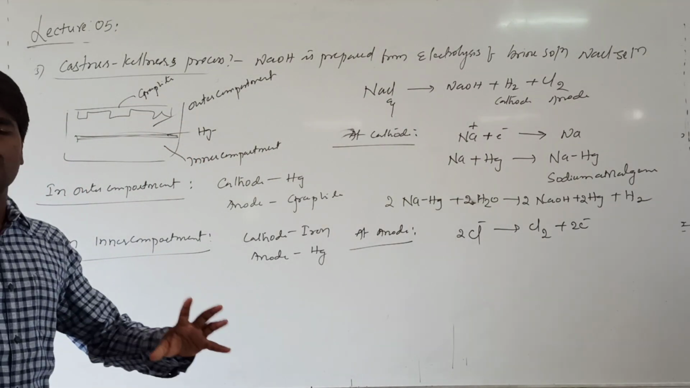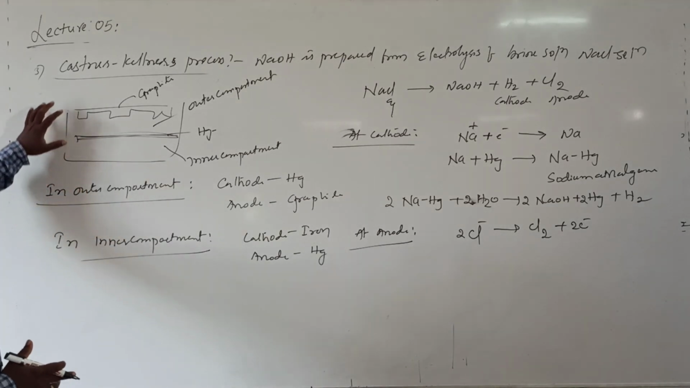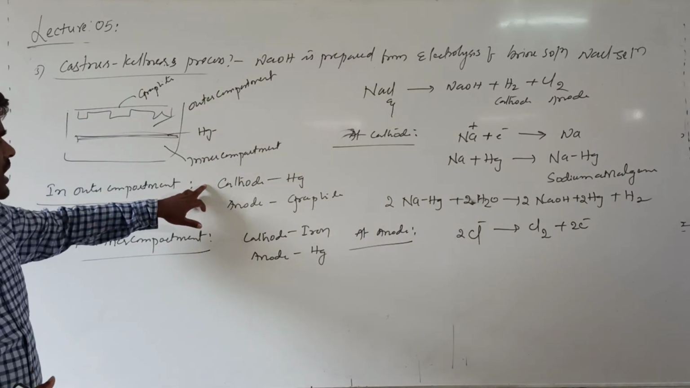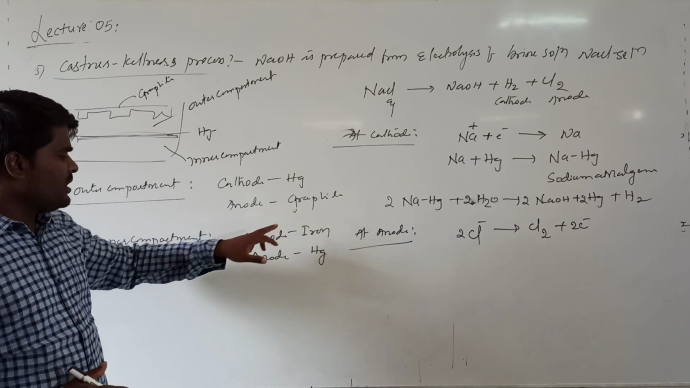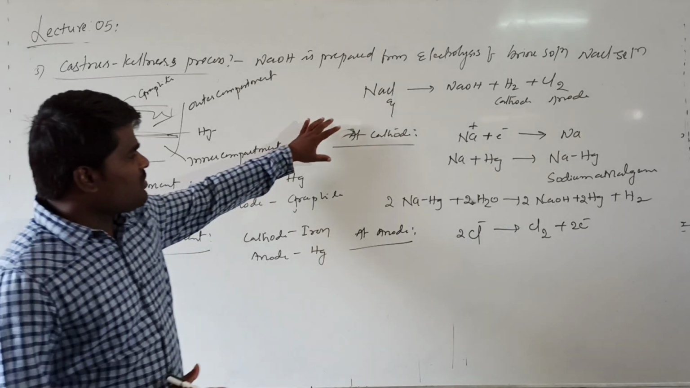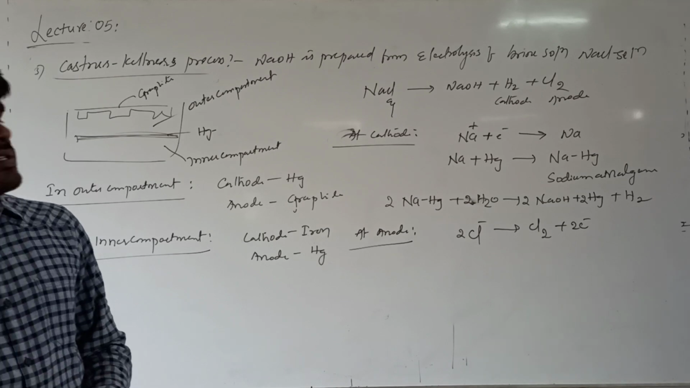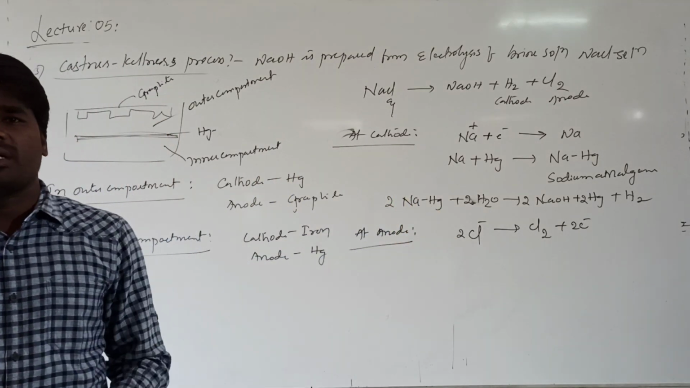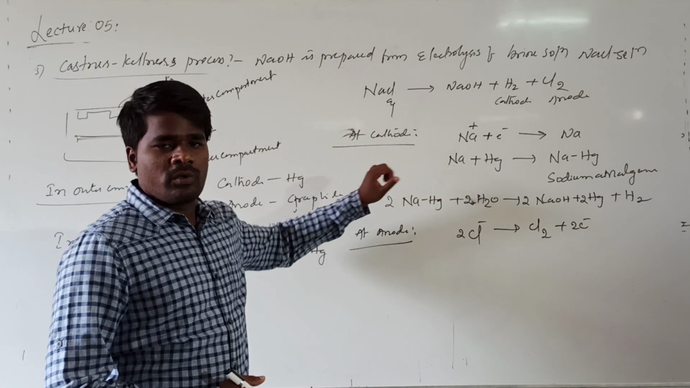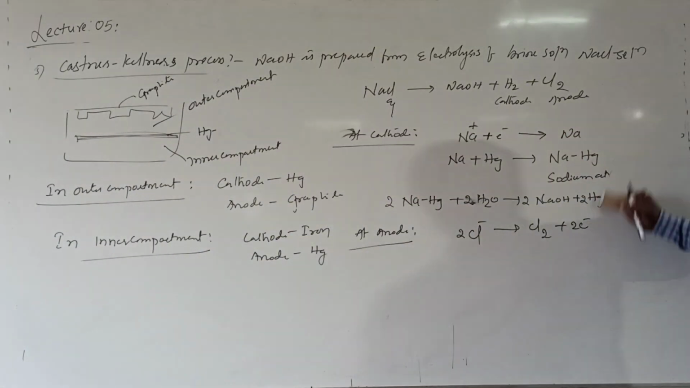The important process. It is also called the mercury cathode process, because there will be two components in the electrolytic cell, the outer compartment and the inner compartment. In the outer compartment, the cathode is mercury and the anode is graphite. In the inner compartment, the cathode is iron and the anode is mercury. This is the cathodic reaction and this is the anodic reaction. In a similar manner, as in the Nelson cell, here also at the cathode hydrogen gas is liberated, and at the anode chlorine gas is liberated, with the formation of sodium hydroxide. These are the different methods of preparation of sodium hydroxide.